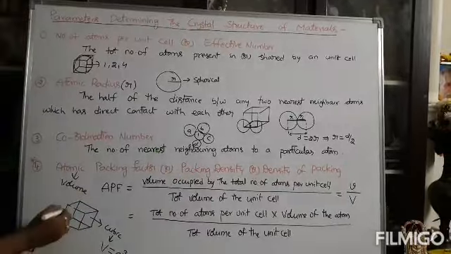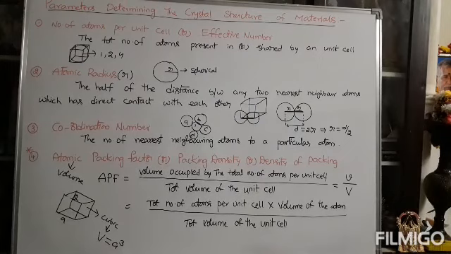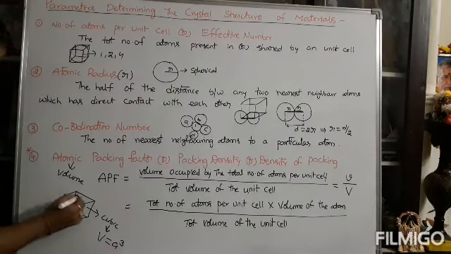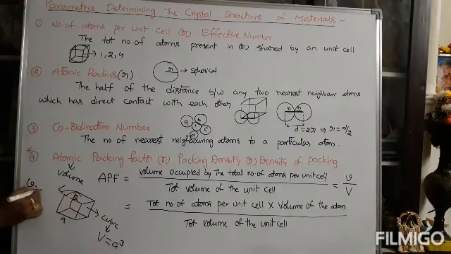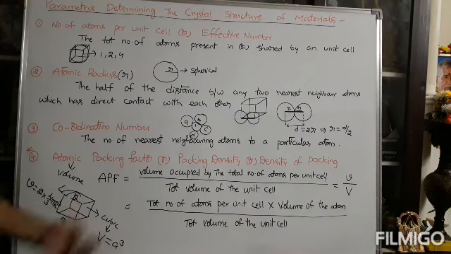Suppose you consider 2 atoms, which are spherical in structure. So the volume of an atom is taken as small v. Number of atoms is 2. The volume of a sphere is 4/3 pi r cubed. So the ratio of small v to capital V gives the atomic packing factor.